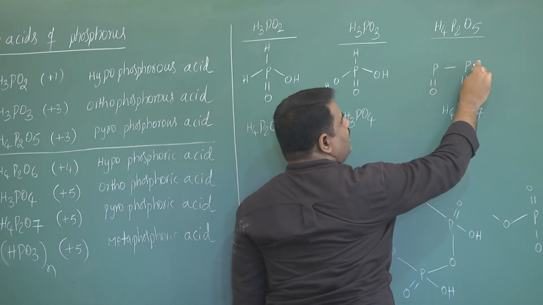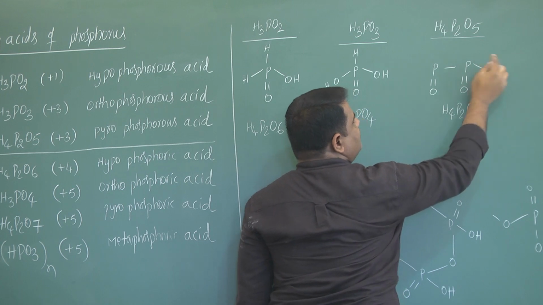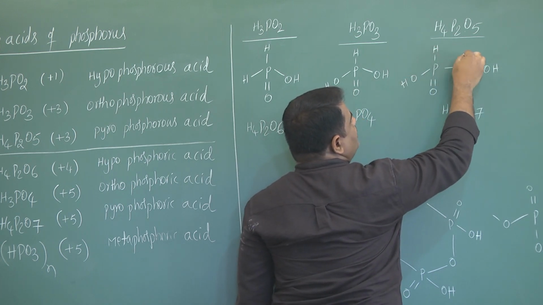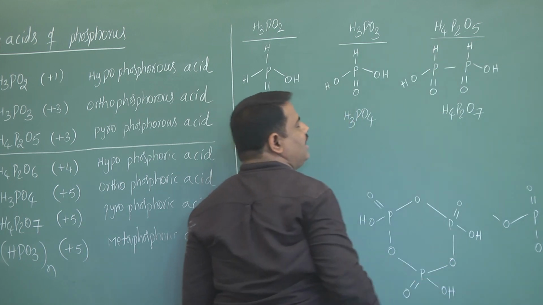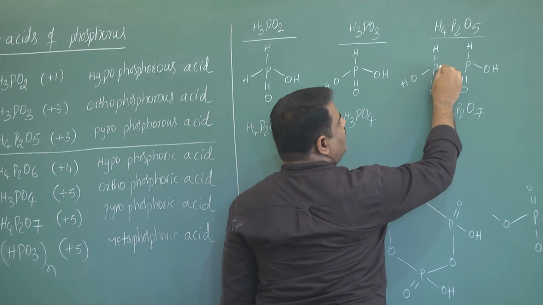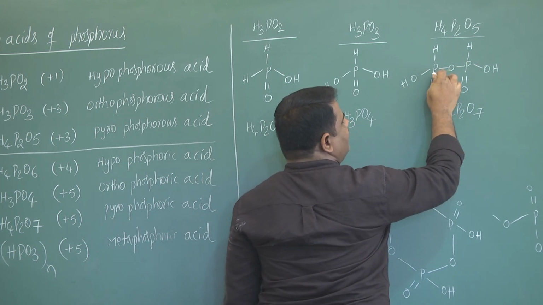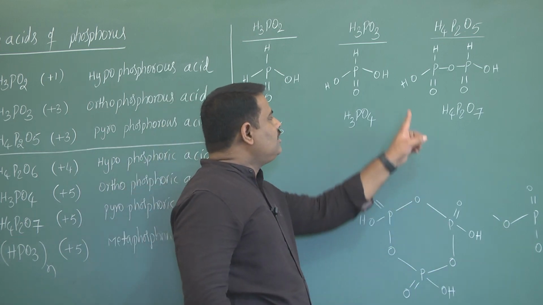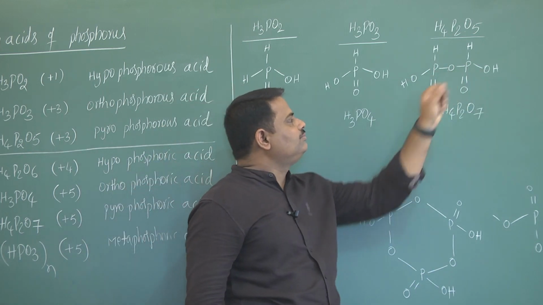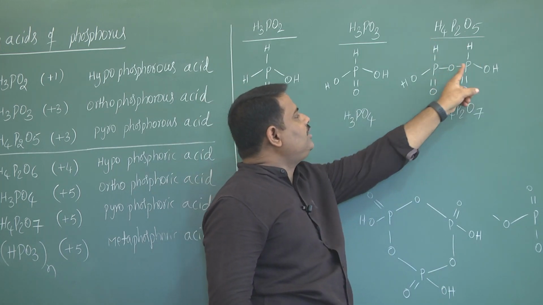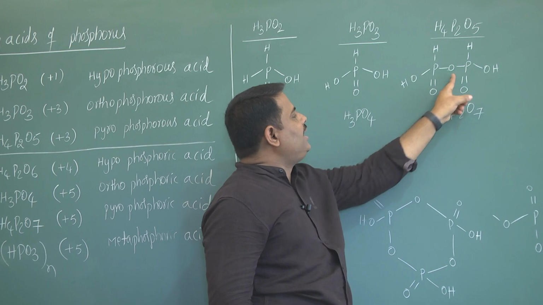That's why what I am doing, just write 2 OH groups here, 2 hydrogens here and 1 oxygen left. That we can place here between 2 phosphorus atoms. Here also basicity is 2. See this, H4P2O5.